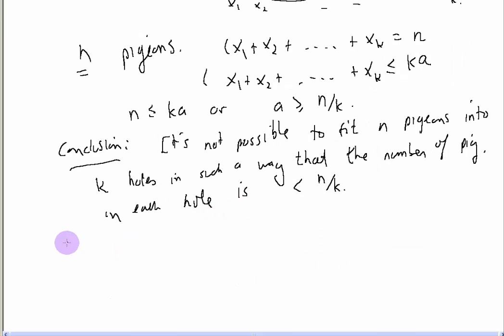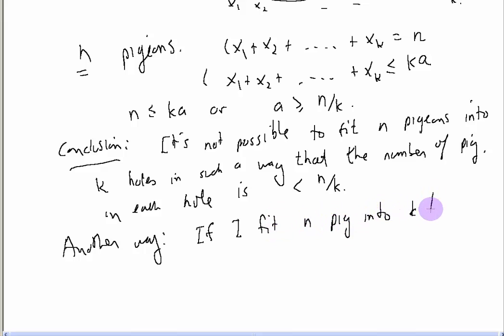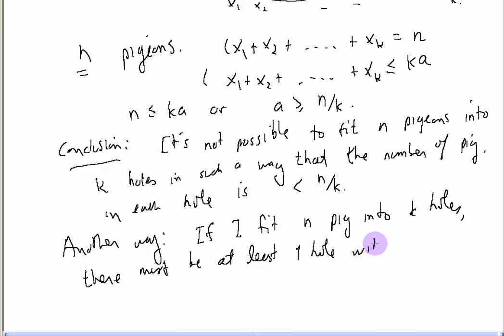Another way of saying that is, if I fit n pigeons into k holes, there must be at least one hole with greater than or equal to n over k pigeons.